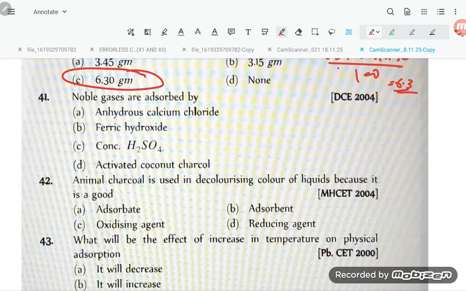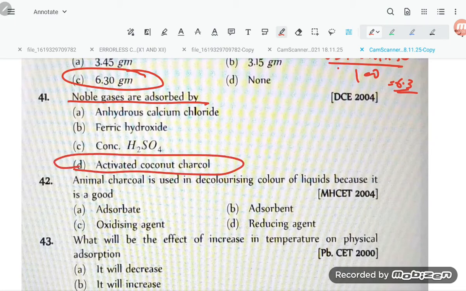Next one is: noble gases are adsorbed by activated coconut charcoal. The adsorption of different noble gases occurs at different temperatures, hence charcoal is used to separate these gases. Helium is not adsorbed by charcoal as it is a very difficultly liquefiable gas.